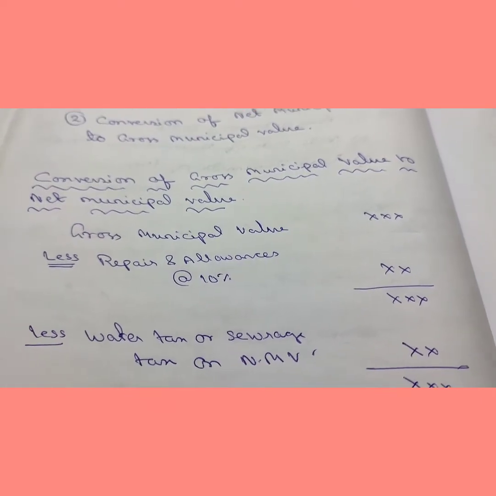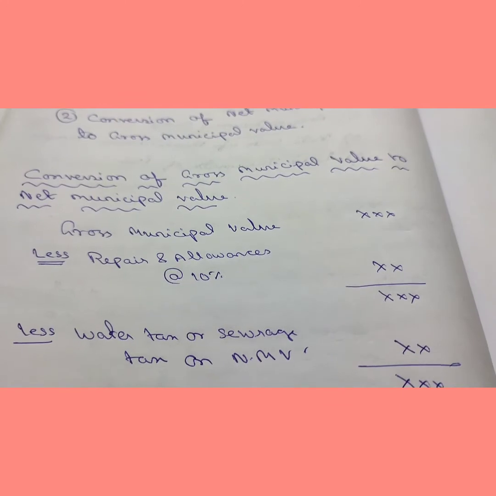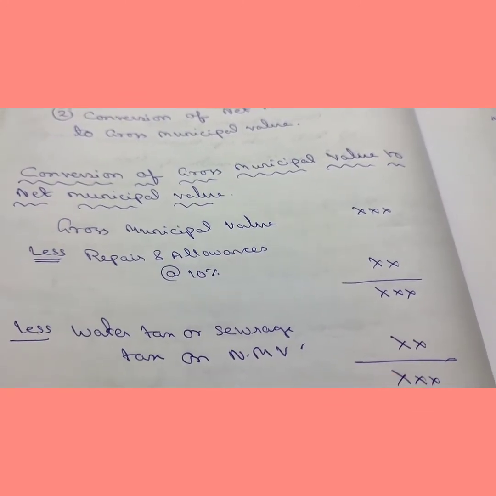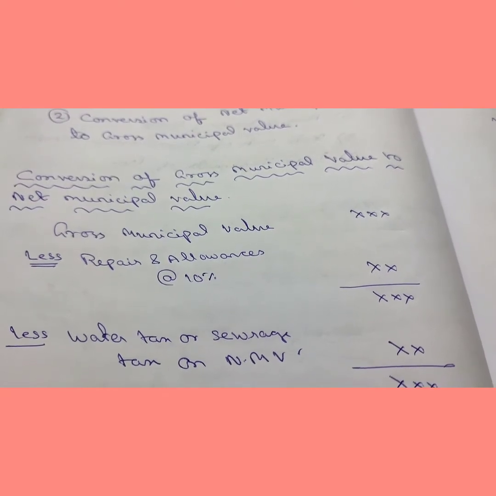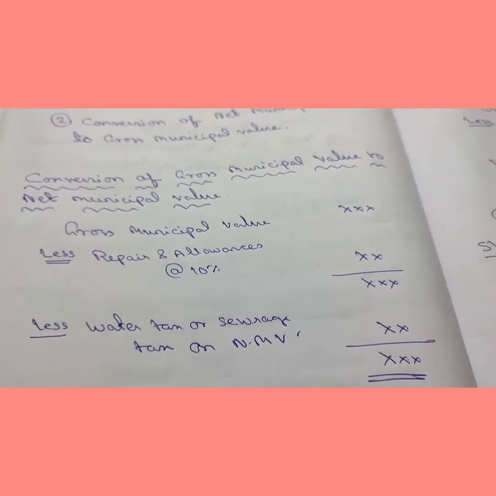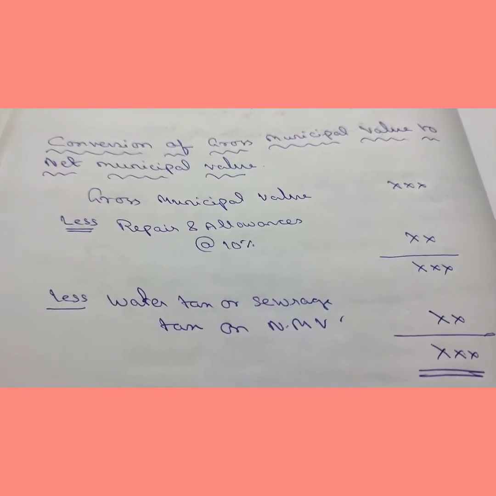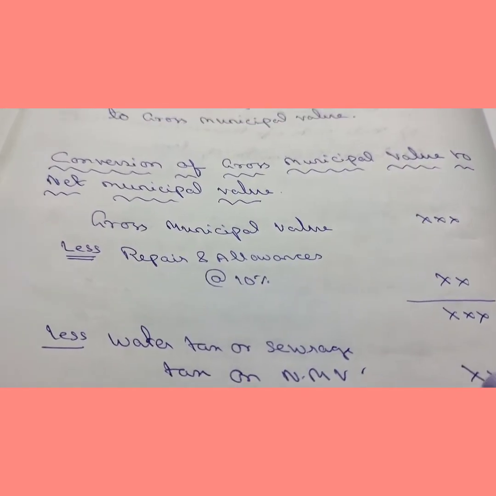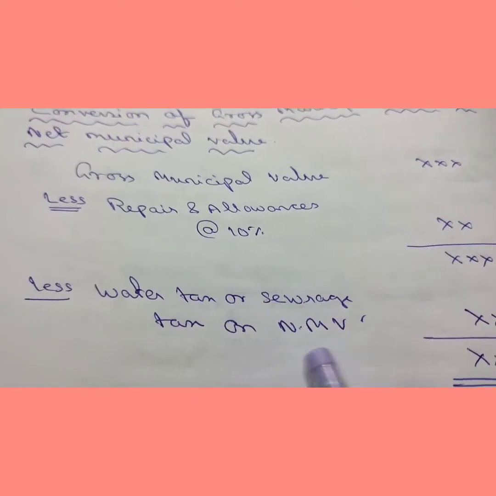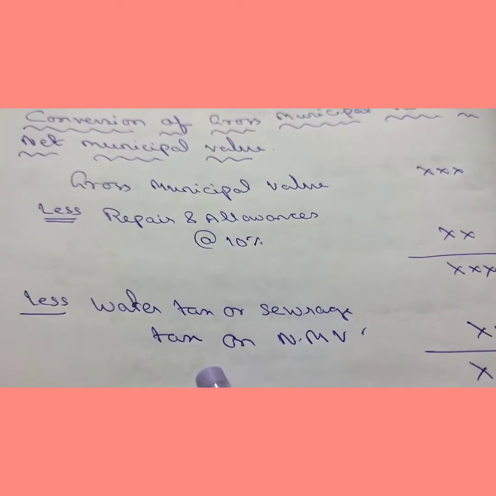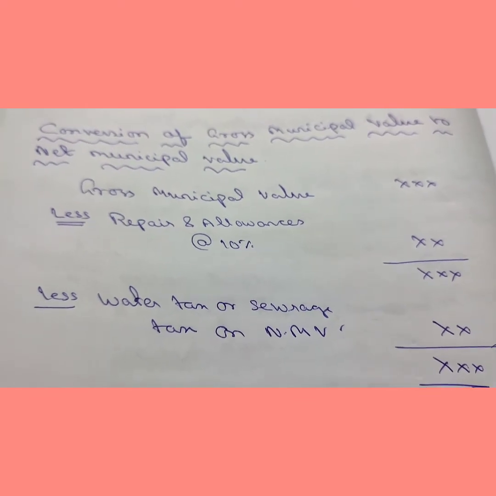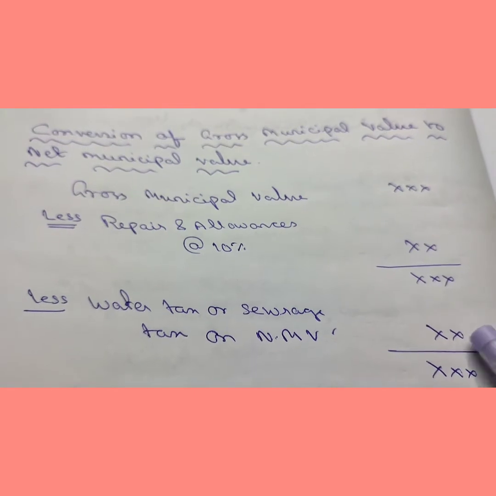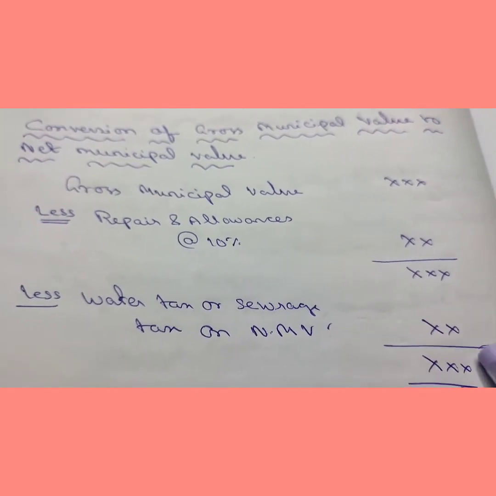Okay, now if there is any water tax or sewage tax, that is to be calculated on net municipal value. This portion is very important because you don't know net municipal value, but you have to calculate this water tax and sewage tax on this net municipal value. Now after reduction of this, you will get net municipal value.